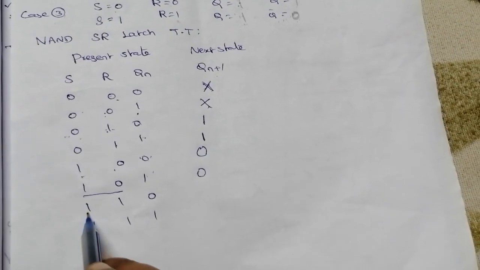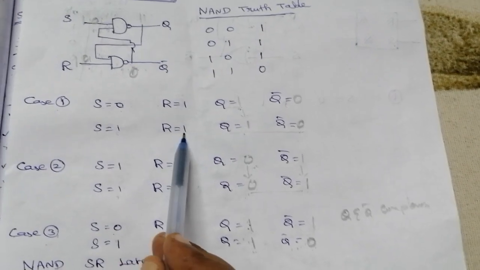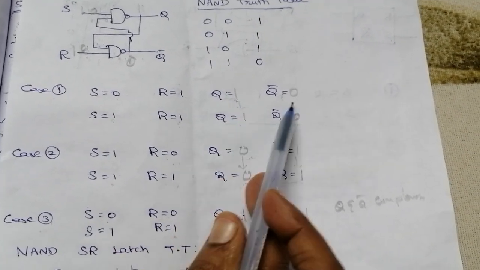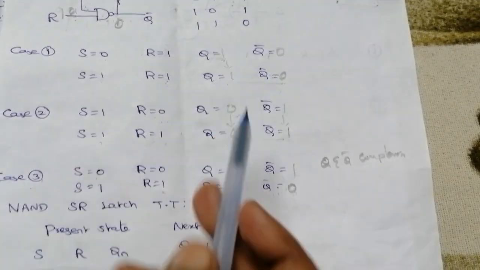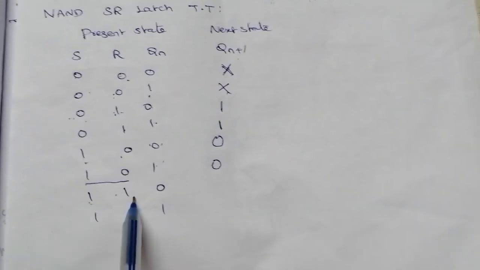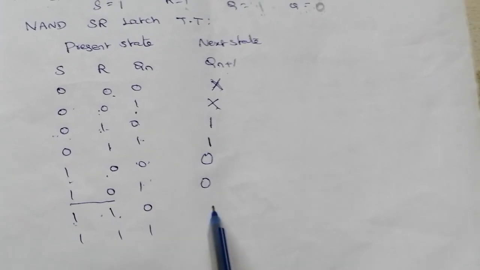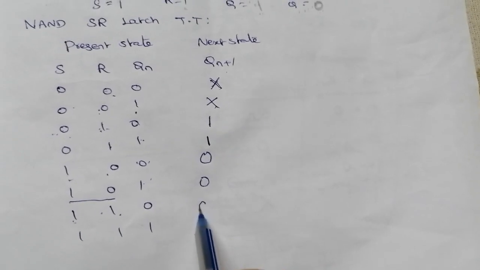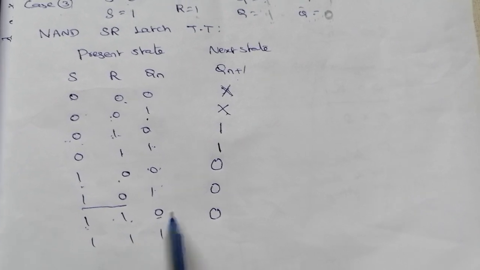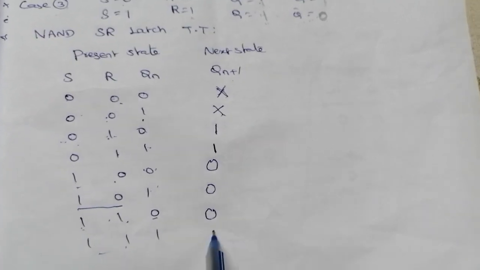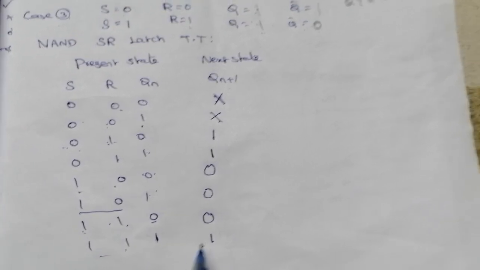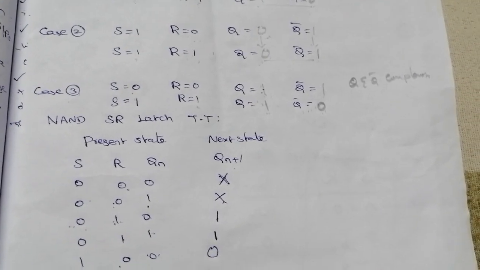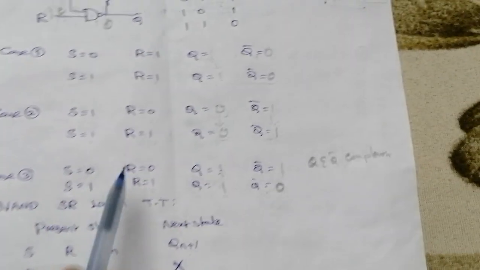And the last set is 1 1. For 1 1 condition, what will be the next state? Which is same as that previous state. Right? So here 1 1 condition, the next state is the same as the previous state. So previous state is 0. Here also 1 1, the next state is same as the previous state. So previous state is 1. Right? So these are the observations we measured from these three cases.